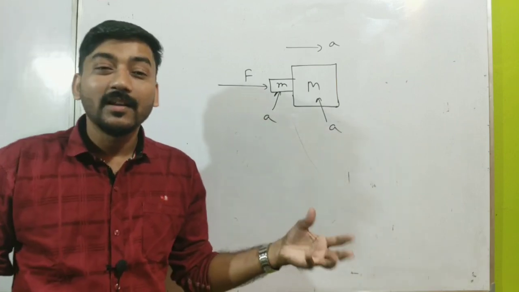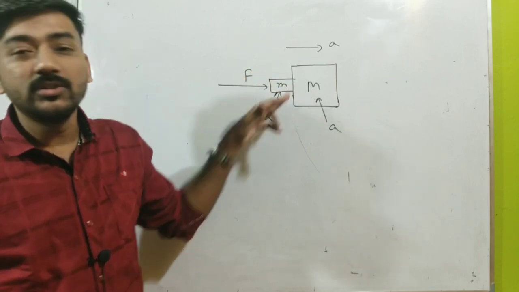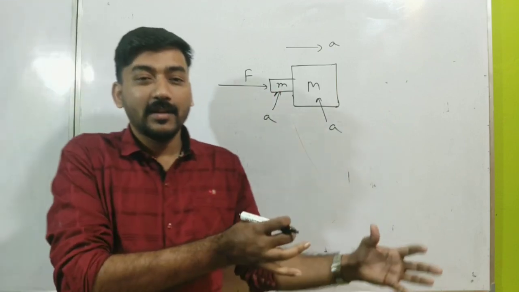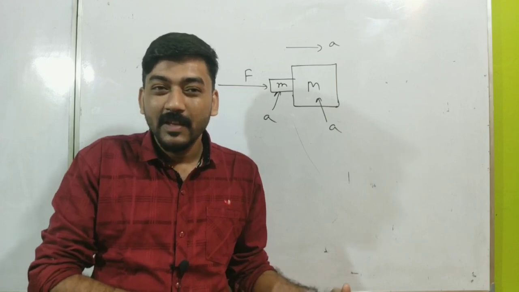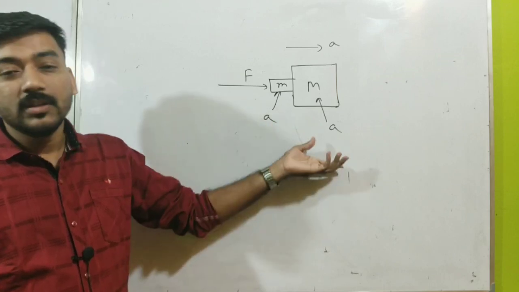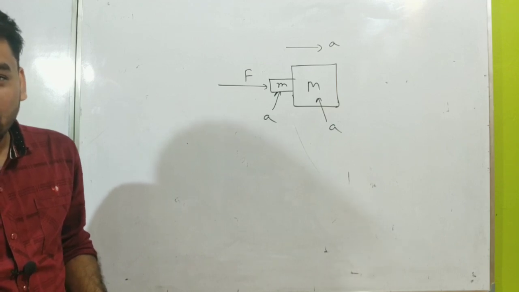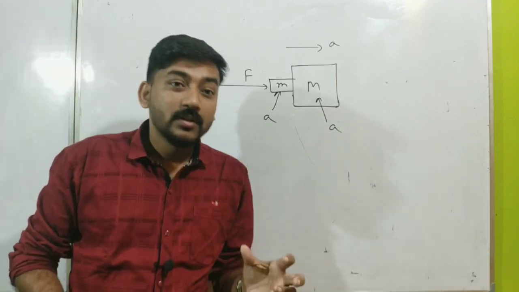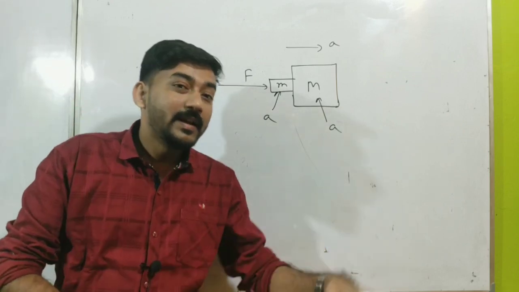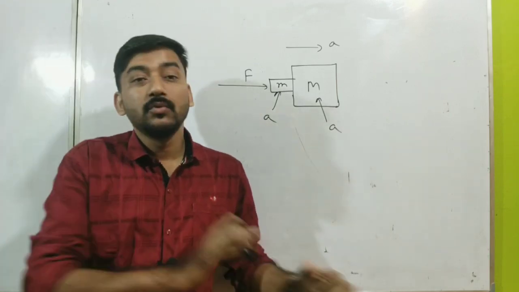So what is the constraint here? Here the constraint is that this mass m has to move with this mass capital M. This is the constraint of motion of the small mass m and capital M. They have to move together. We use our prediction here also that the acceleration of these two masses is the same, and we use Newton's law and we get the answer. But this is not actually the work of only Newton's law. There is something hidden, and that is the constraint equation. And for more complicated problems, we have to use this.